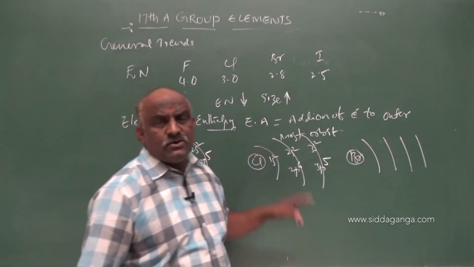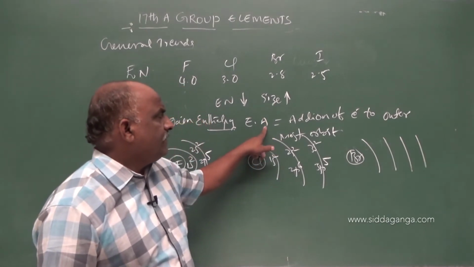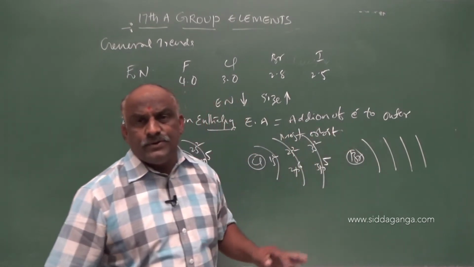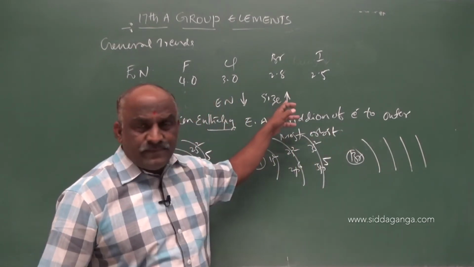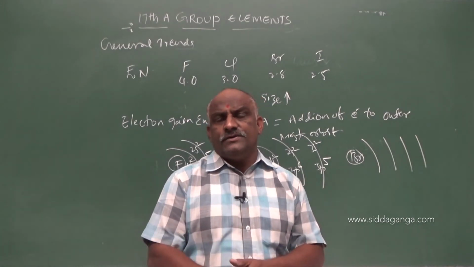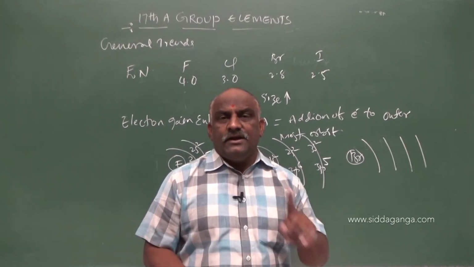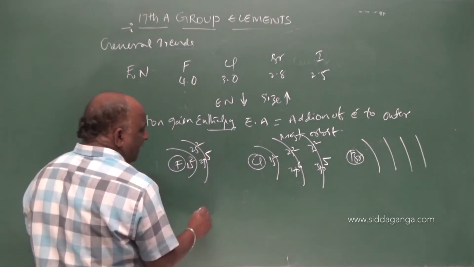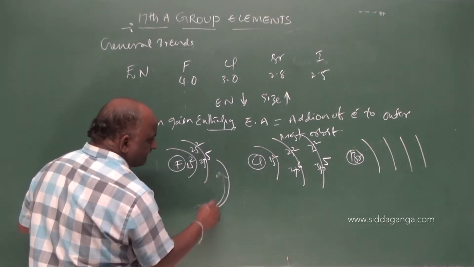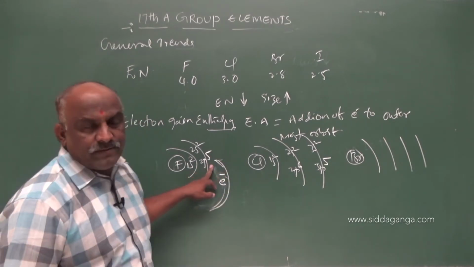So what is electron gain enthalpy? Electron gain enthalpy is also called electron affinity. What is the definition of electron affinity? Addition of an electron to the outermost orbit. We should add one electron because these are all not octets. 7 electrons are present in the outermost shell; for octet configuration, 1 electron is required. We add 1 electron to this 2p5.